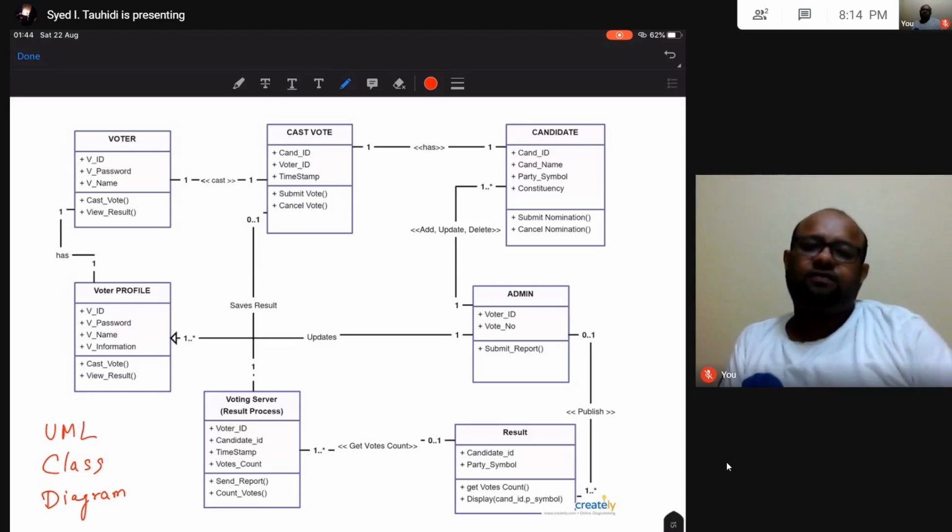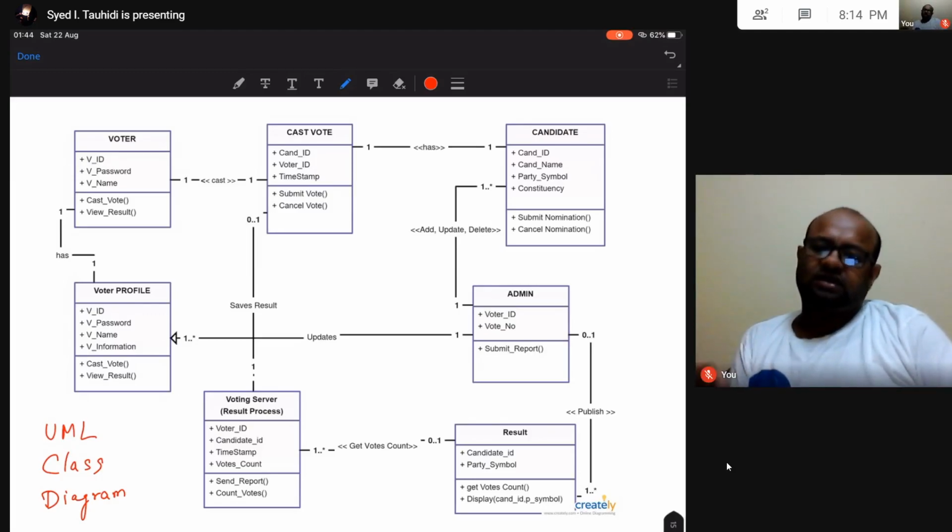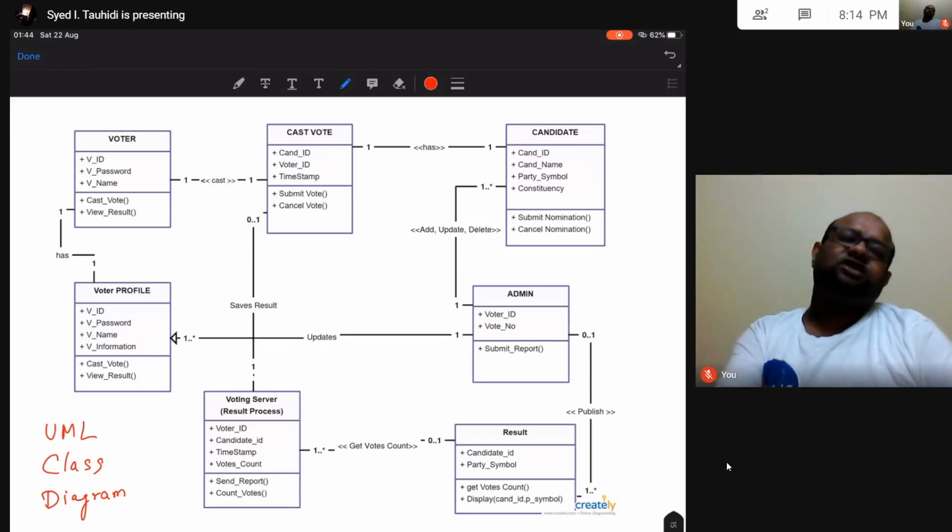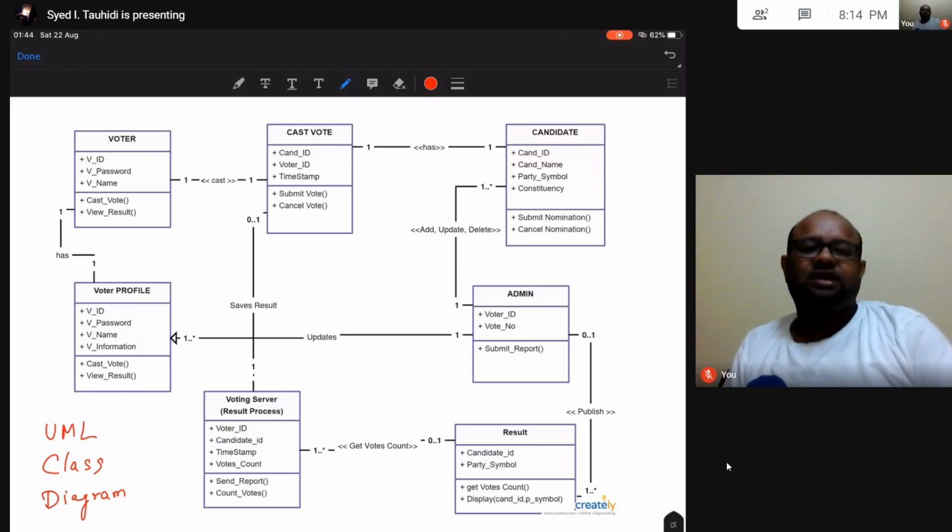For example, say you work in a company and your company is going to put out a tender somewhere which needs a software to be created. So in your tender document you have to draw all these diagrams, right? And also in documentation you have to write all these things.